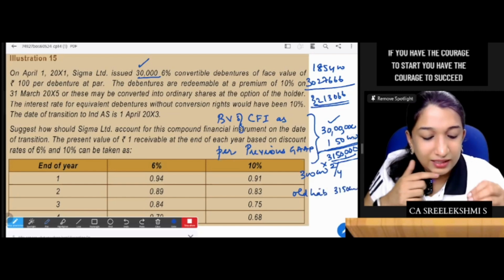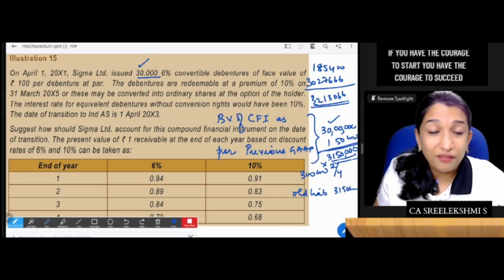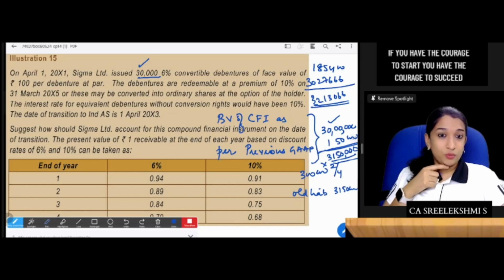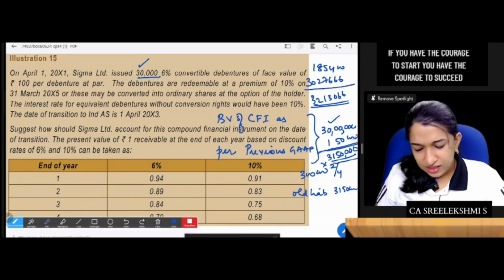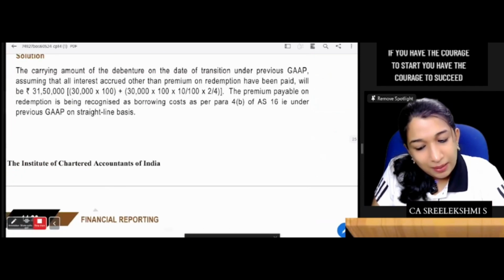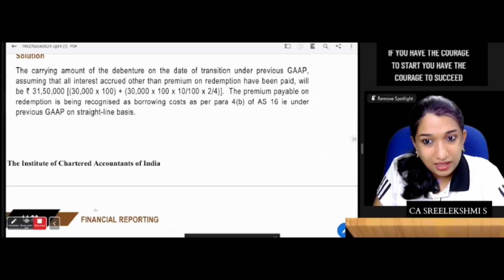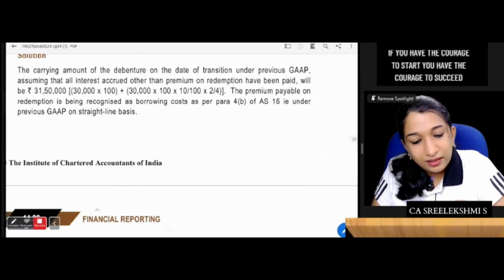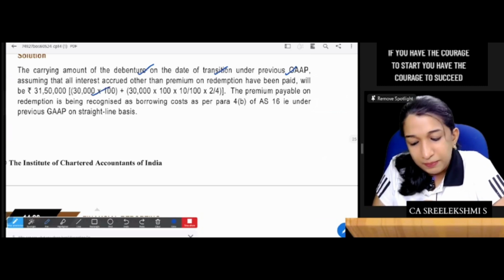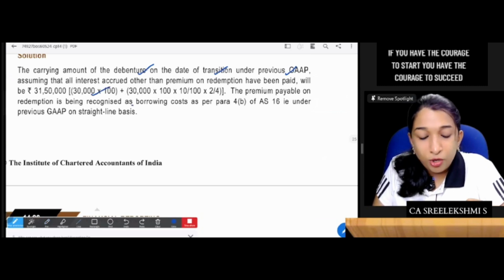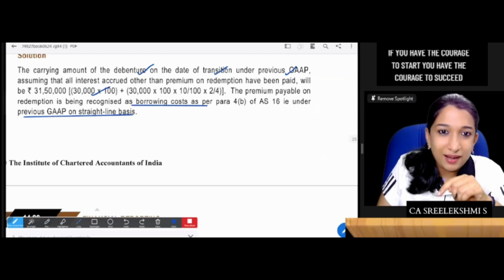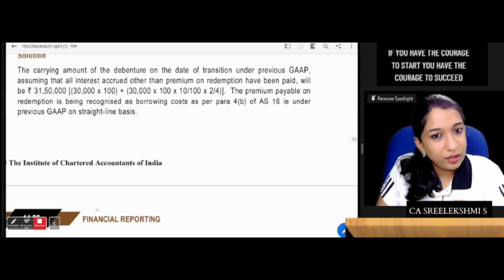Recognize the new liability of 32,13,066 and the difference will be transferred to retained earnings. So is that correct? Yes. Here they have given the carrying amount of the debenture on the date of transition under previous GAAP. Interest accrued other than premium on redemption would be paid. So it is 3 lakhs plus this premium. Premium payable on redemption is recognized as borrowing cost under previous GAAP on a straight line basis. It is added over 4 years.